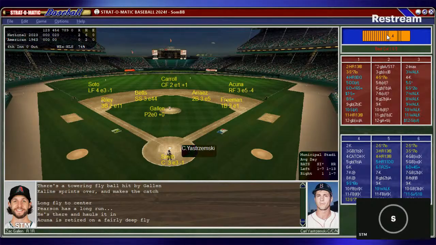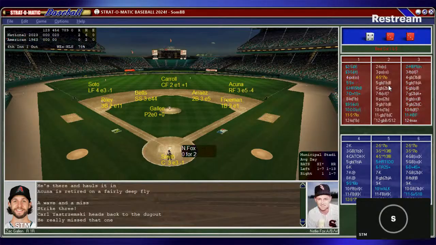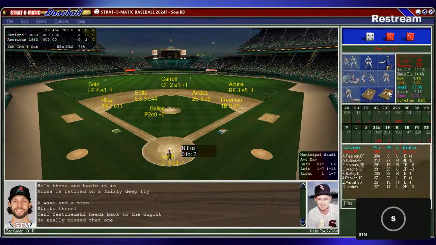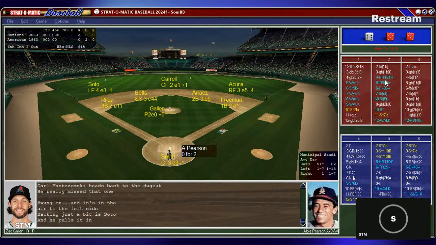Smith puts down the sign, and Gallen looks in. And that's a strikeout for Gallen. That's a big strikeout. 1 away in the 6th. Here's Nellie Fox. And again, the American League bench here, let's see who will come up and see if he might be a better hitter. Not much better here, to be honest. Looking to see if they had another second baseman that can come in. The only other second baseman to me is Bobby Richardson. Not a great year. So Fox will stay in to hit. The windup and pitch. And that's a fly to left field. Soto is there, makes the catch, and we got 2 outs.